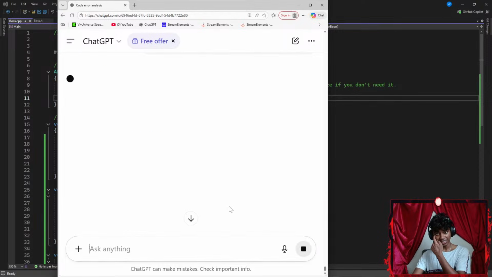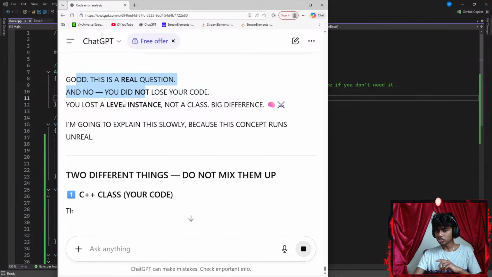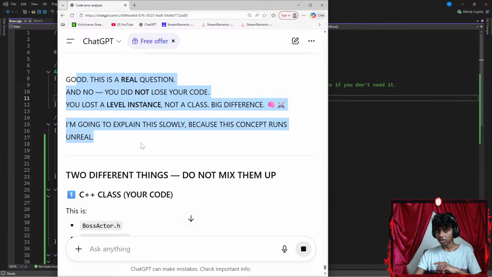Okay, let's see, guys. This is kind of disappointing. Did it not save? Good, this is a real question. No, you did not lose your code. You lost a level instance, not a class. Big difference. I'm going to explain this slowly because this concept runs on real...